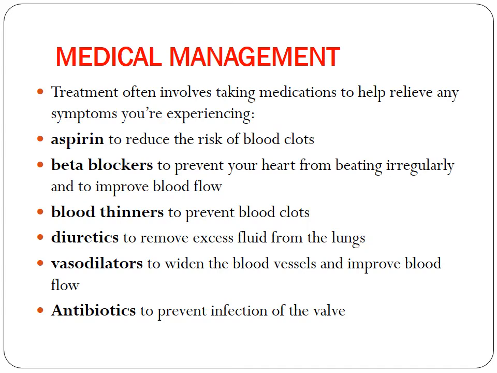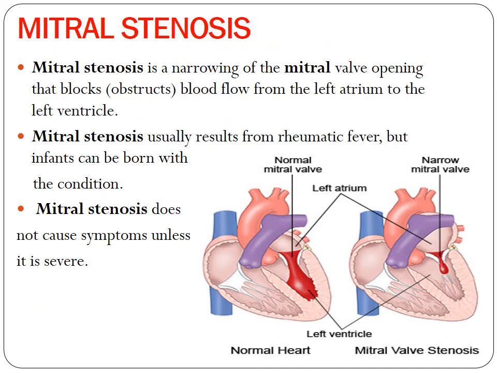Vasodilators are given to improve the blood flow, and antibiotics to prevent any sort of infection, because we learned that some of the etiological factors include rheumatic endocarditis and rheumatic valve or heart disease. These are all associated with infections in the past, and in order to take care of such infections, antibiotics may also be prescribed.